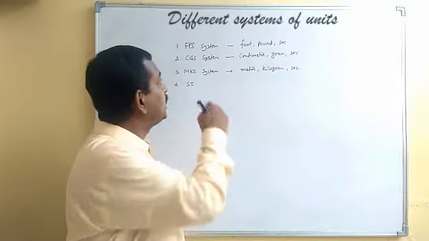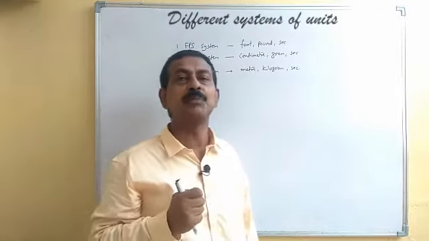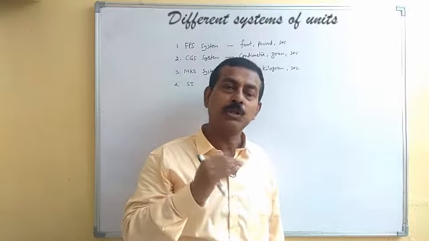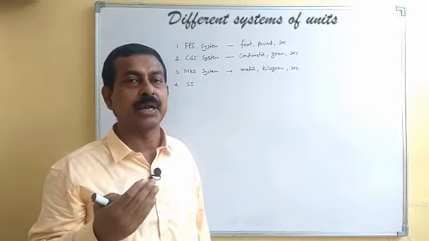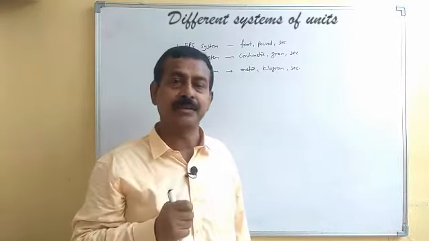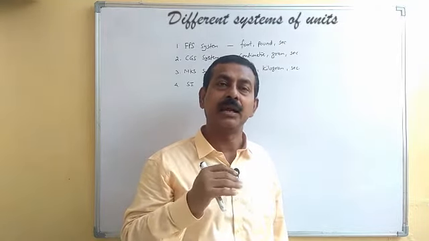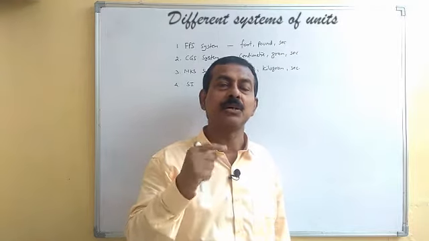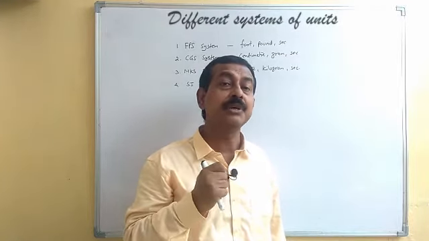So we changed to the CGS system, where the metric system was adopted, where all units differ from their subunits or multiples by a factor of 10. Like we have milli, centi, deci and others, all changing by a factor of 10. So here the conversion was very easy.